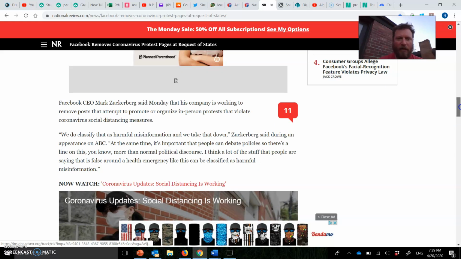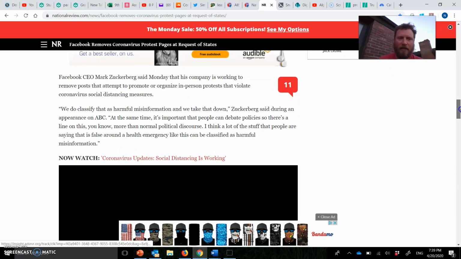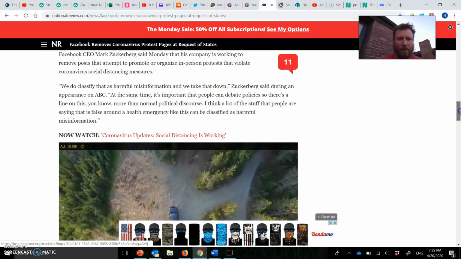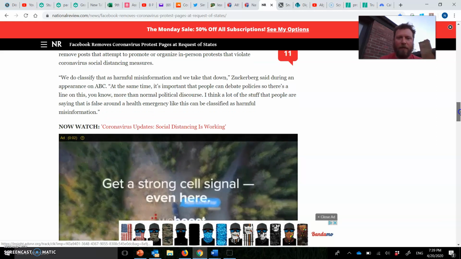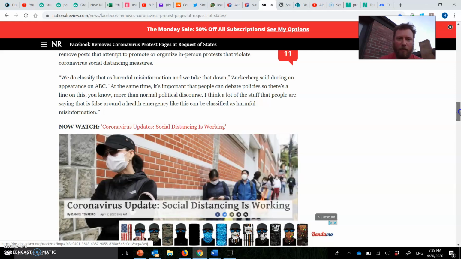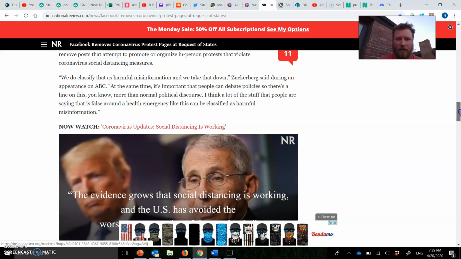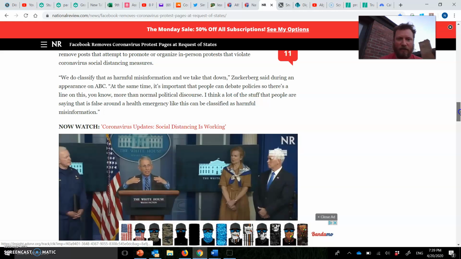Facebook CEO Mark Zuckerberg said Monday that his company is working to remove posts that attempt to promote or organize in-person protests that violate coronavirus social distancing measures. "We do classify that as harmful misinformation that we take down," Zuckerberg said during an appearance on ABC. "At the same time, it's important that people can debate policies, so there's a line on this, more than formal political discourse. I think a lot of that stuff that people are saying that is false around a health emergency like this can be classified as harmful misinformation."